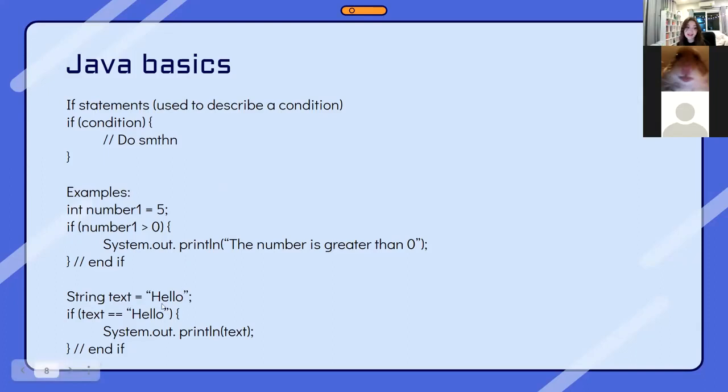Or text equals hello. Now, the one thing that you should remember about the Java syntax is if there is one equal sign, you're setting the value like this right here. You're setting text to equal hello. But if you have two equal signs, you're asking the program if they equal each other. So right here, we're saying if text equals hello, then you'll be asking the program.